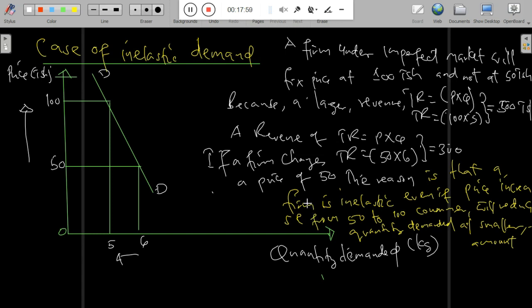So the reason a firm charges this price is that the demand is inelastic. That's why the firm charges a higher price, with the intention of maximizing profit.